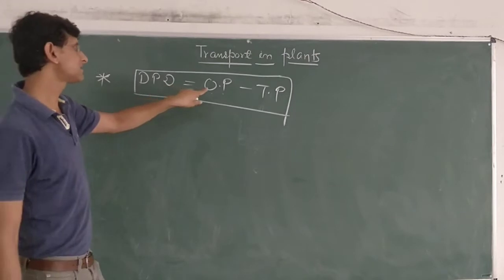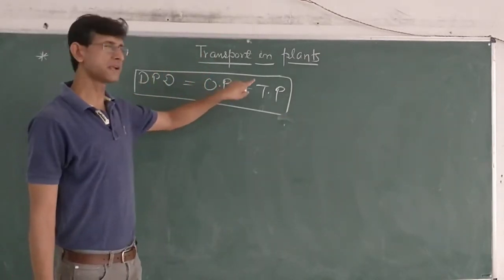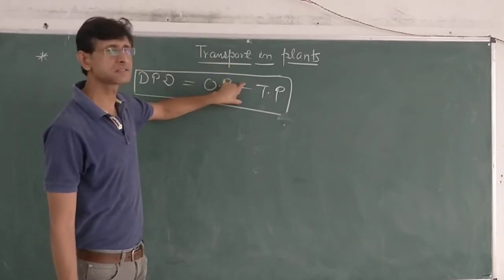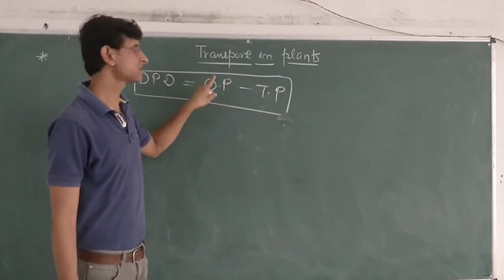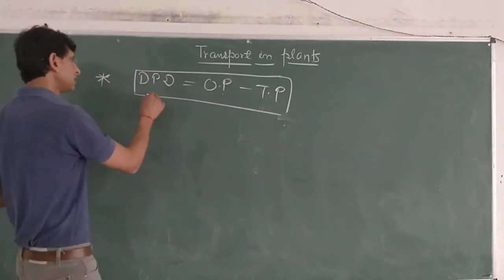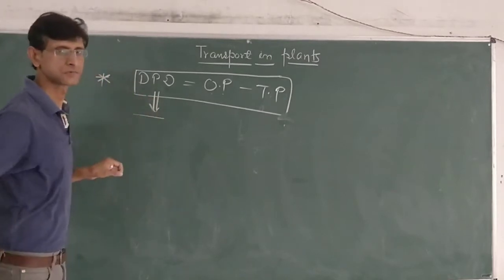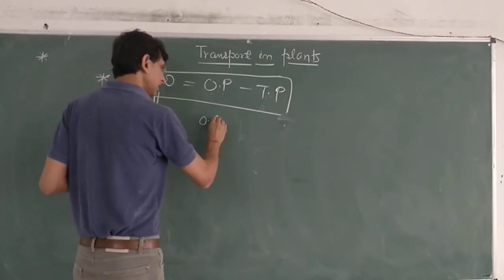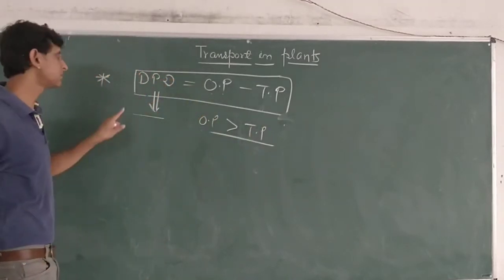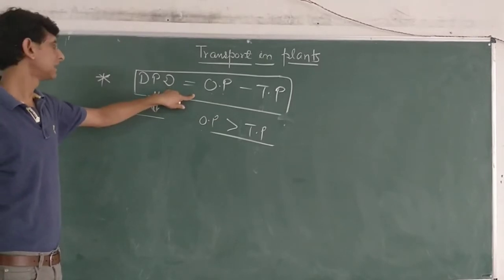So if a plant cell has more osmotic pressure than turgor pressure, then there exists a demand of water, which is described by diffusion pressure deficit. And this DPD is the actual parameter of demand of water. So if OP is greater than TP, the system demands water, so water enters into a plant cell.